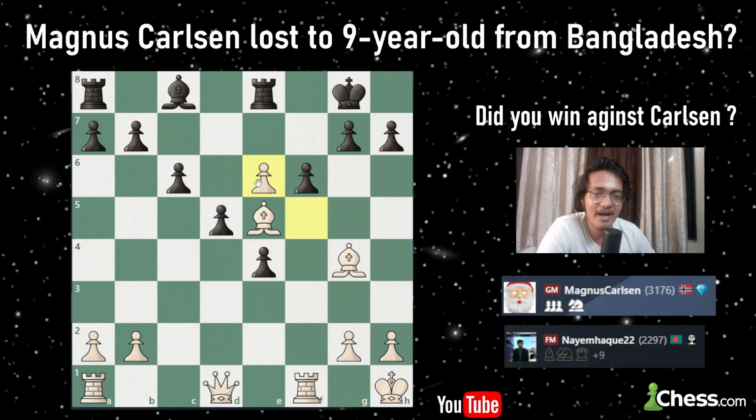So after this tick, now Magnus has to play the situation, right? And now if your queen has been traded, you have to take something, right? So you have to take this bishop. Okay, after this queen is trying to centralize itself. And now Magnus takes this pawn, saying, "Brother, now nothing will happen here."